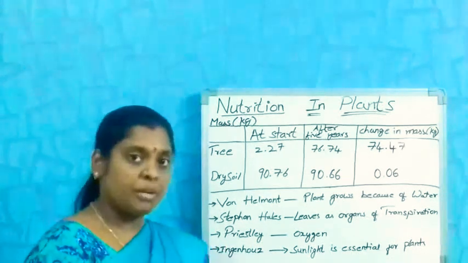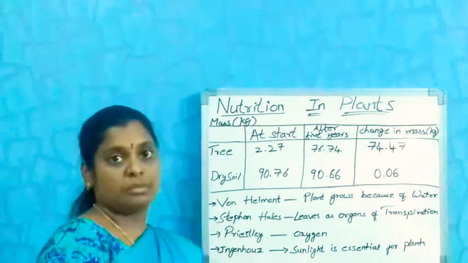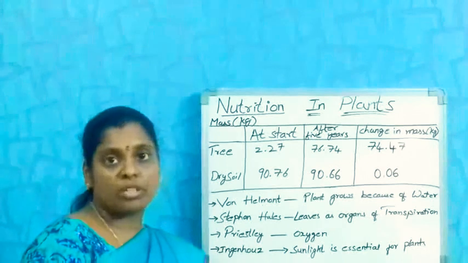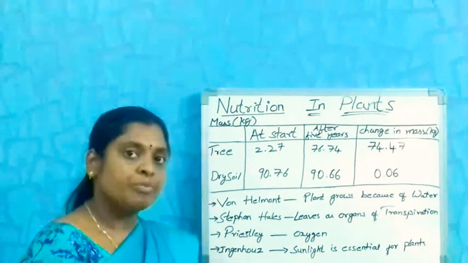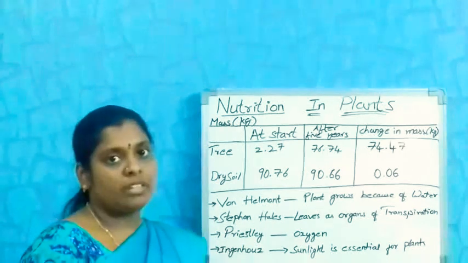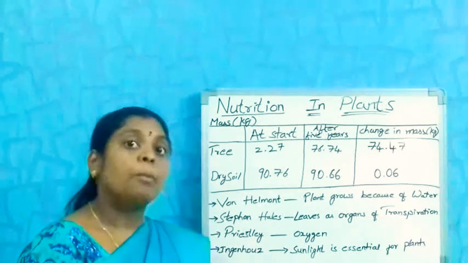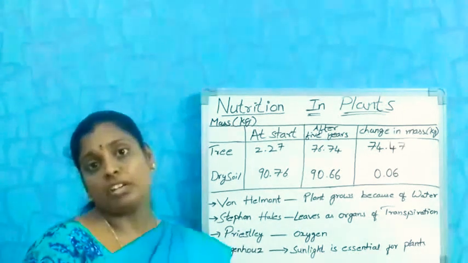Parasite means the organisms which depend on other organisms. We will learn more about that in the next class. So all living organisms depend on plants only for their food.